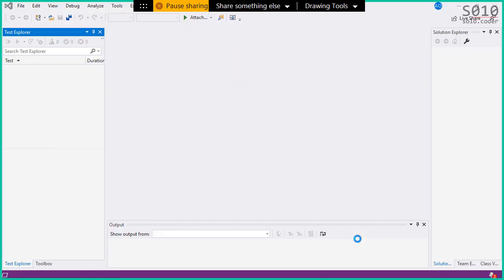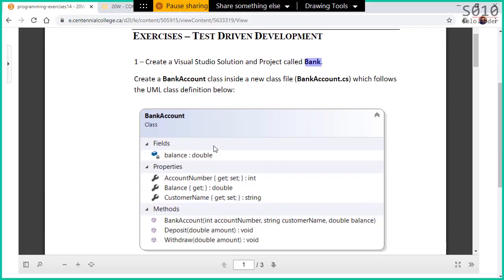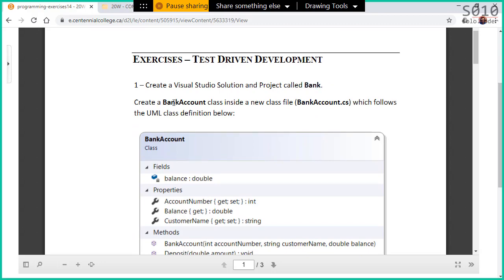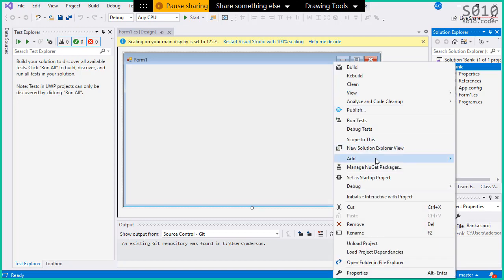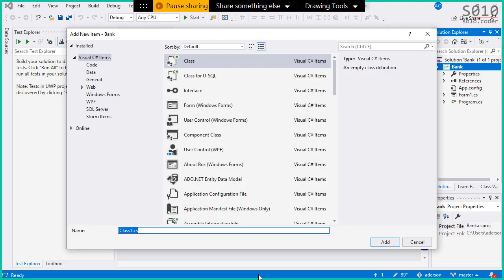And it's created. So we're not gonna worry for now about the UI, about the form. Let's start with the class part. So we have this class here called bank account. It's asking to create a class called bank account, so let's do that. So right click the project, go to add class, and let's call this bank account.